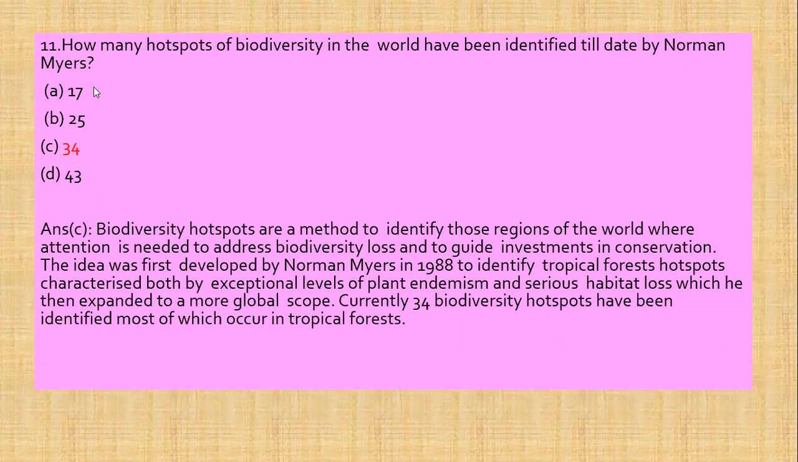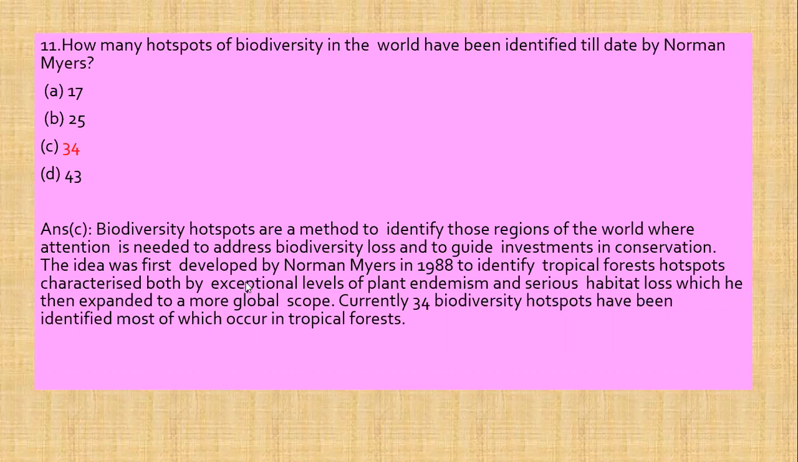How many hotspots of biodiversity in the world have been identified till date by Norman Myers? 17, 25, 34, and the last option is 43. Now, biodiversity hotspots are a method to identify those regions of the world where attention is needed to address biodiversity loss and to guide investment in conservation.